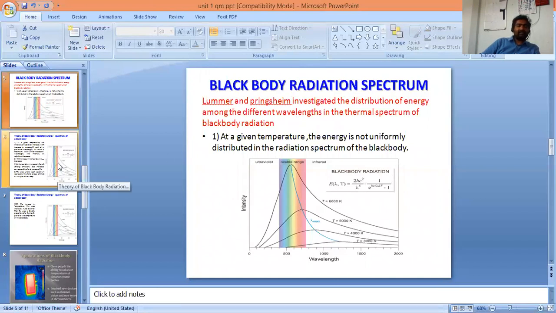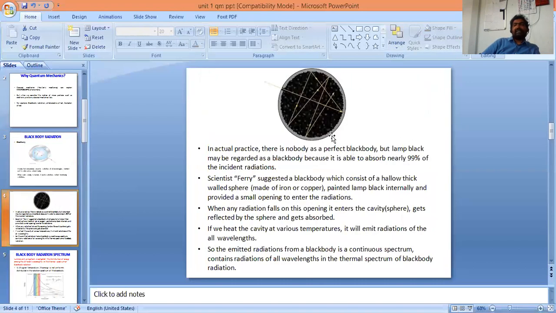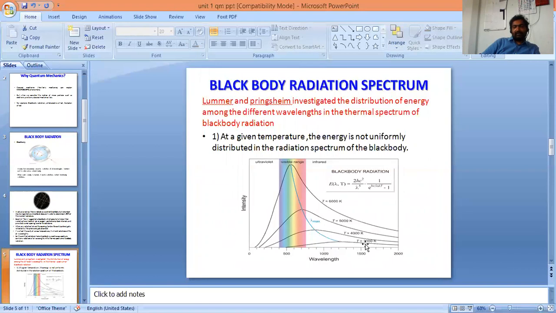So what they did is simply heat this black body to various temperatures. For example, they heated it to 3000 Kelvin, 4000 Kelvin, 5000 Kelvin, 6000 Kelvin. Then they plotted a graph between wavelength and intensity, taking wavelength along the x-axis and intensity along the y-axis. This graph is called the black body radiation spectrum. So let us observe the conclusions from the black body radiation spectrum observed by Lummer and Pringsheim.